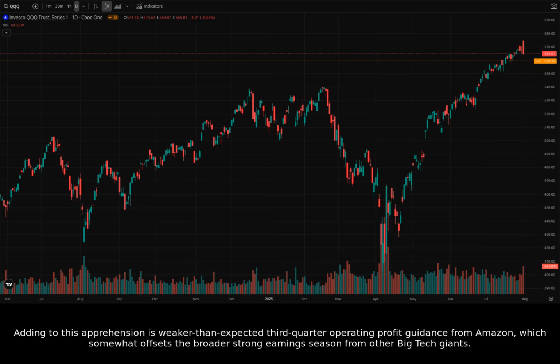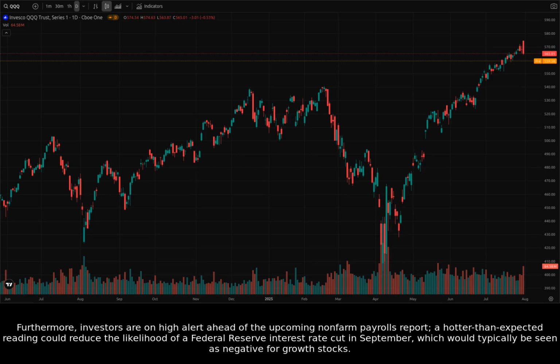Adding to this apprehension is weaker-than-expected third-quarter operating profit guidance from Amazon, which somewhat offsets the broader strong earnings season from other big tech giants. Furthermore, investors are on high alert ahead of the upcoming non-farm payrolls report. A hotter-than-expected reading could reduce the likelihood of a Federal Reserve interest rate cut in September, which would typically be seen as negative for growth stocks.